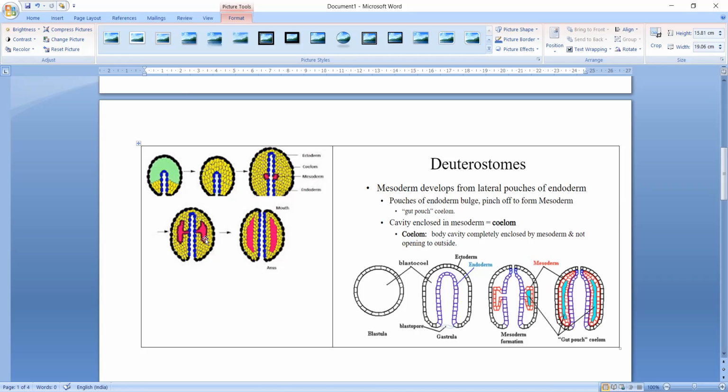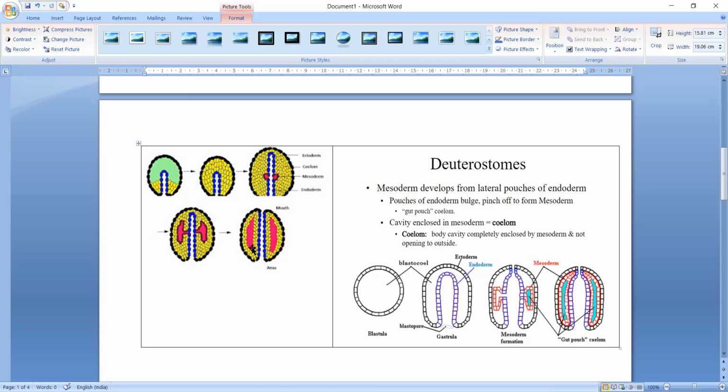Now, in enteric, the word enteron means gut. Archenteron means primitive gut. So these enteric pouches are also called gut pouches. Now, these pouches keep on growing as the embryo grows.